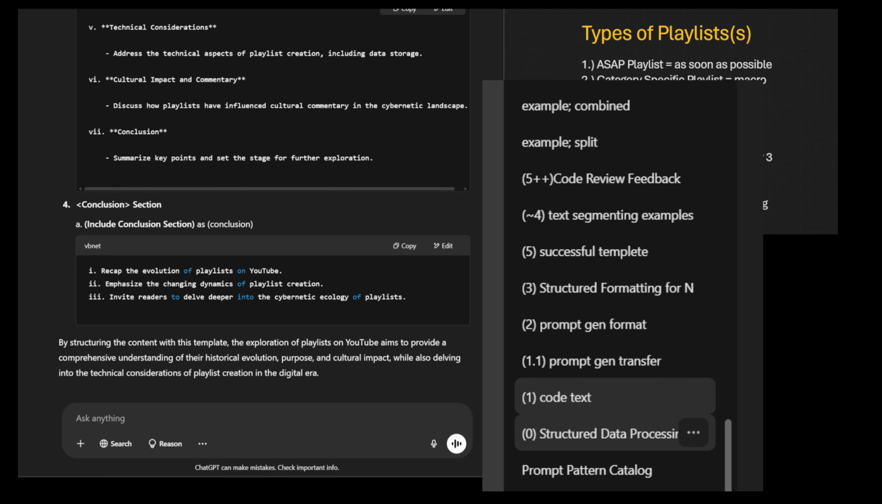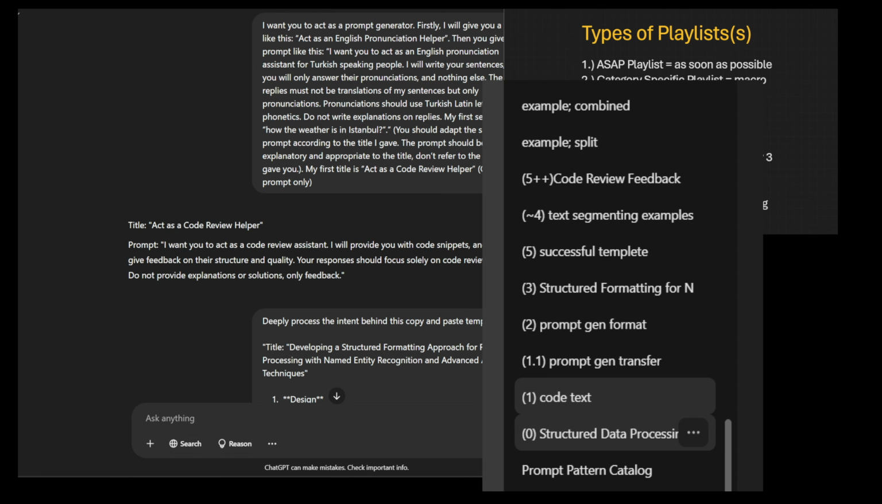Picking back up, when we continue, we're going to move from 5 successful template, as you can see on your screen, to 5++, code review feedback.